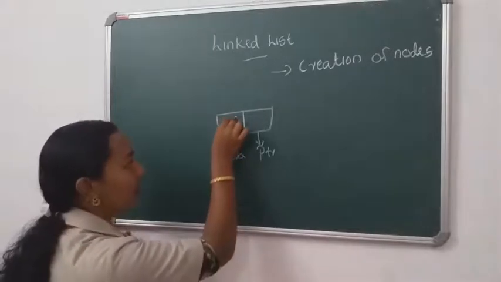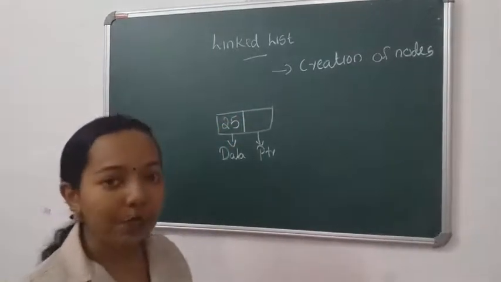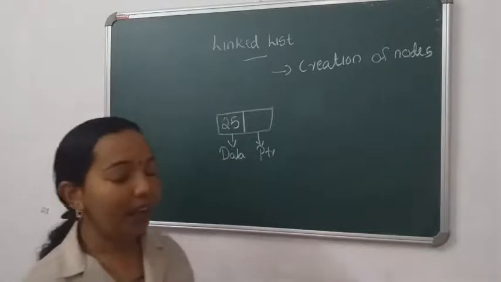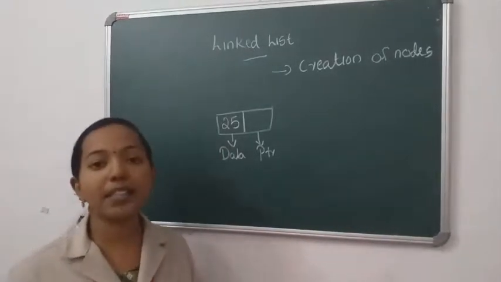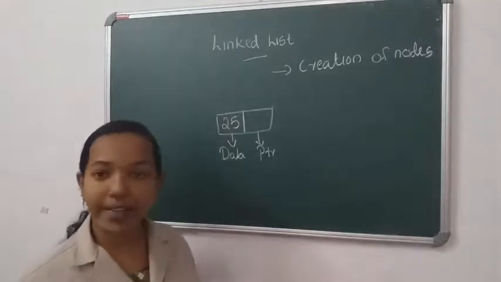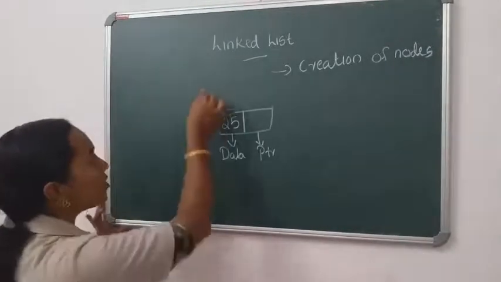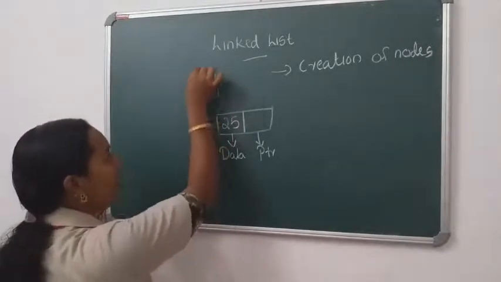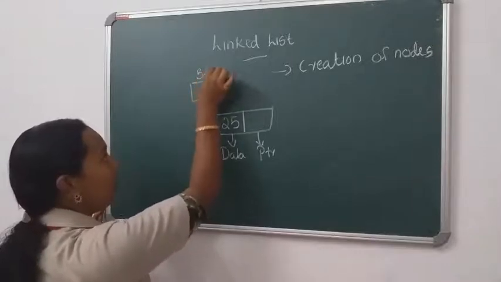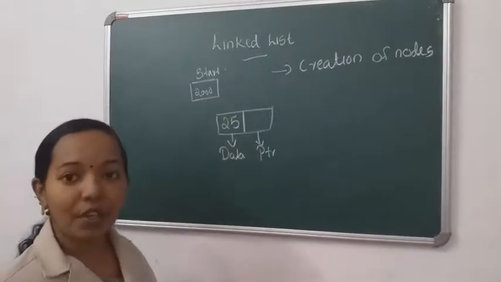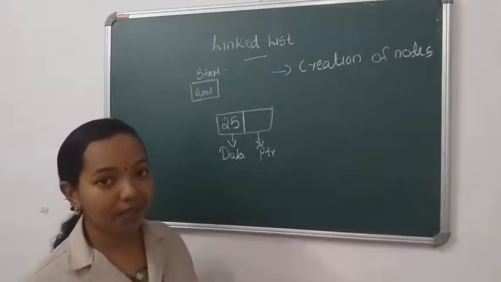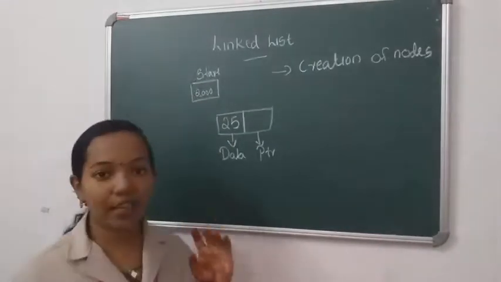Okay, data part, I am going to give the value 25. If the value is 25, then definitely it requires its memory address. That memory address will be available at the pointer part, start. So let us assume it is 2000. The memory address is available in start pointer and the data is available in the node.